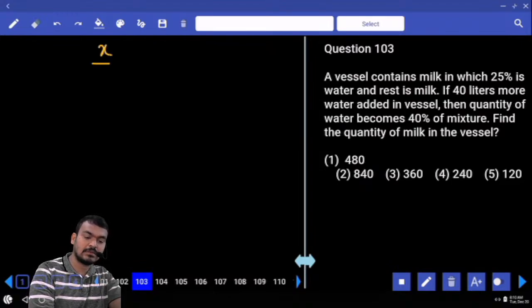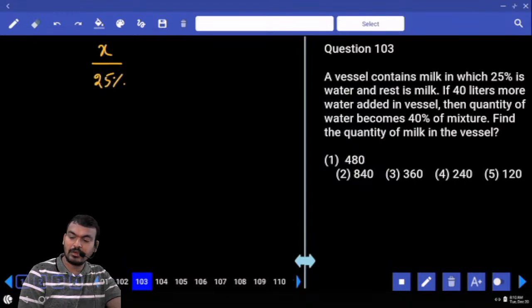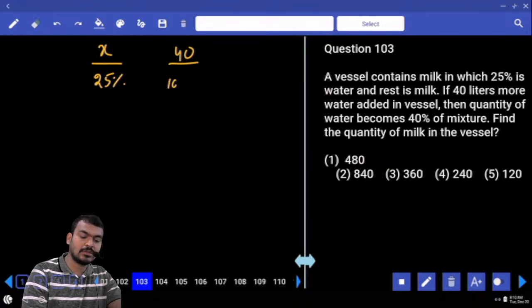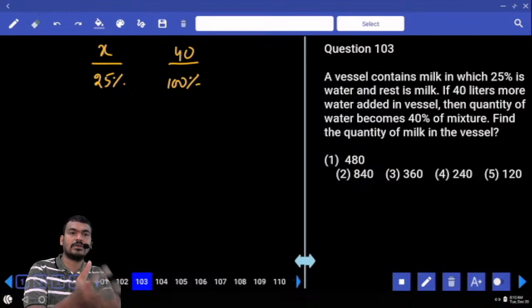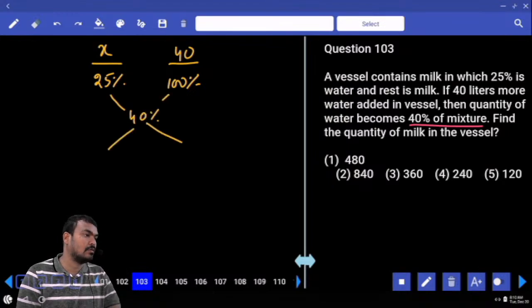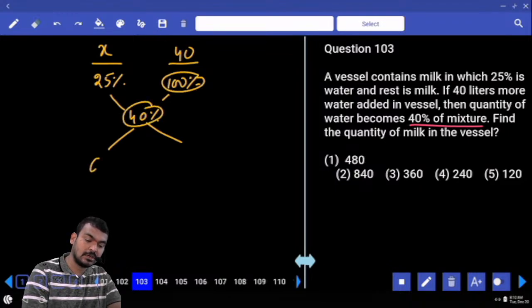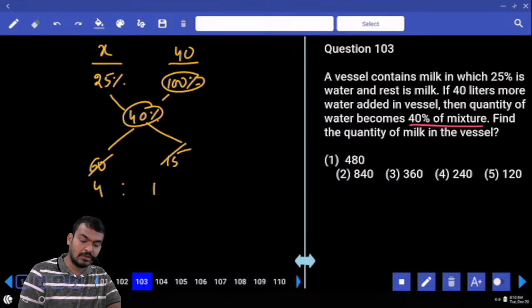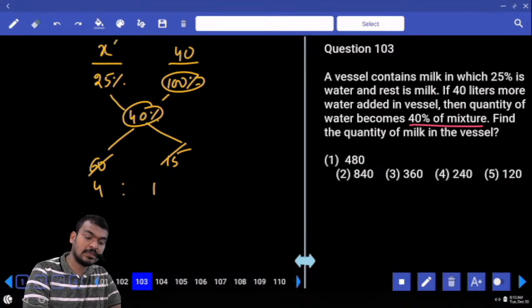Initially x liters. In that x liters, what is the water percentage? 25%. Then we are adding how many liters of water? 40 liters of water. In that 40 liters, only water or only milk? Only water. Only water means how much percent? 100%. If these two are mixed, we get the new mixture. In that new mixture, what is the water percentage? 40%. Solving these three values, we get the ratio. 100 minus 40 is 60, 40 minus 25 is 15. What is the ratio? 4:1. What is the one part value? 40 liters. Then 4 parts are 160. X is how much?